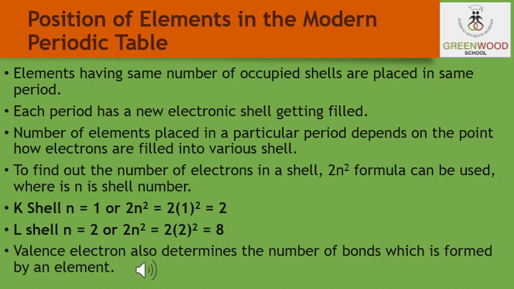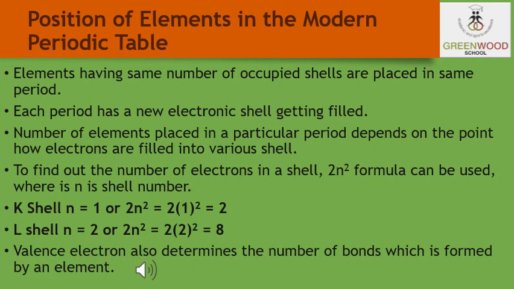However, the number of the filled shells increases as we move down the group. For example, let us consider the electronic configuration of the elements of group 1. All these elements have one electron in the valence shell, but the number of the filled shells increases as we move down. Since the properties of any element depend upon its valence shell electronic configuration, all the elements in a particular group have similar properties because they have identical valence shell electronic configuration.